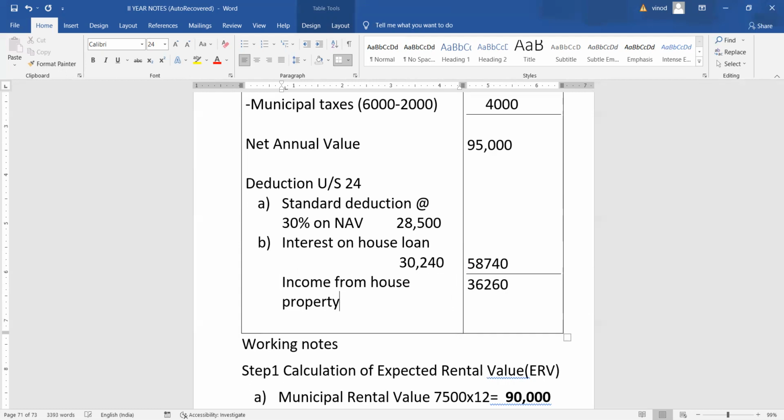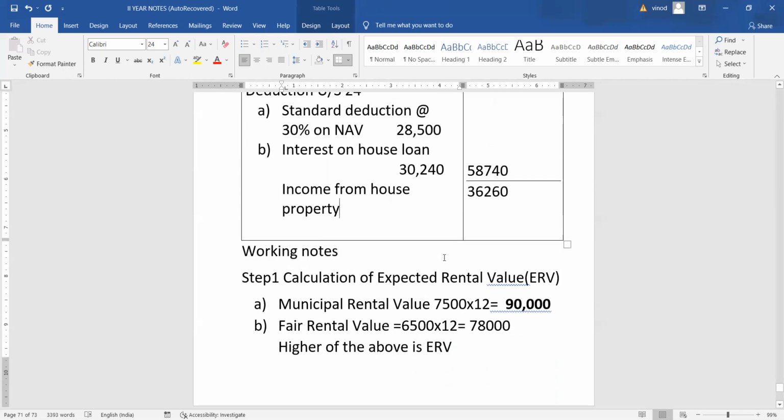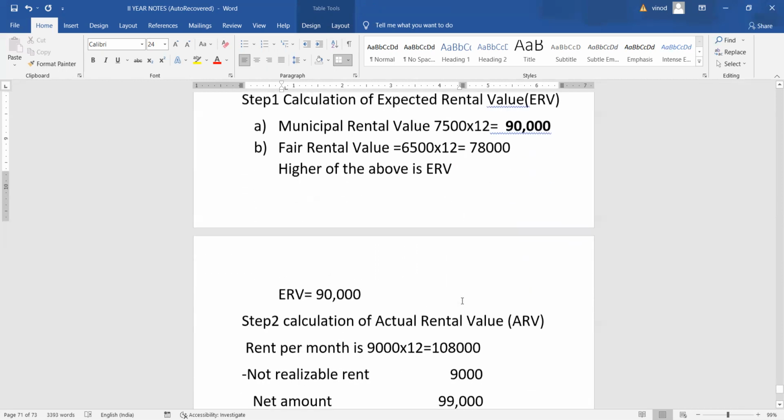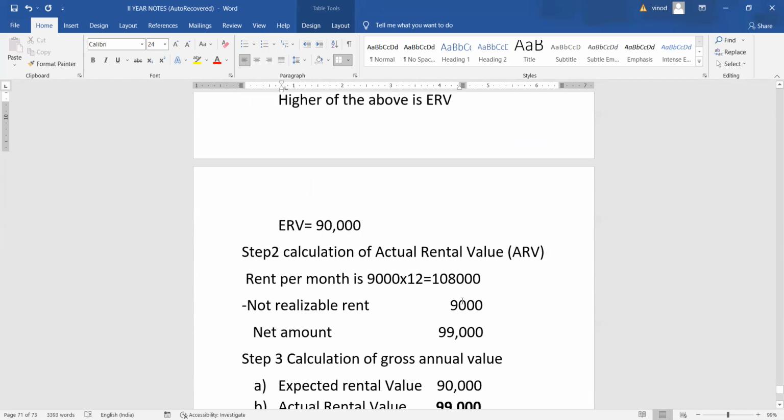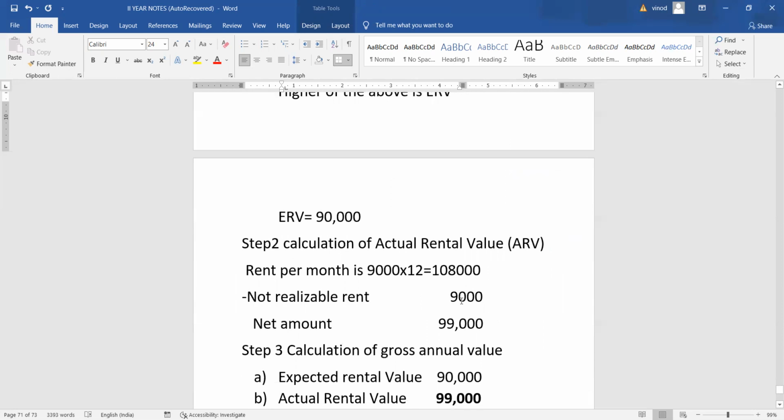This is the procedure of calculation of income from house property when rent is not realizable. In this problem, 1 month rent is not realizable. Hence, we have deducted that 1 month rent from the total 12 months rent. This is the only new thing in this problem.